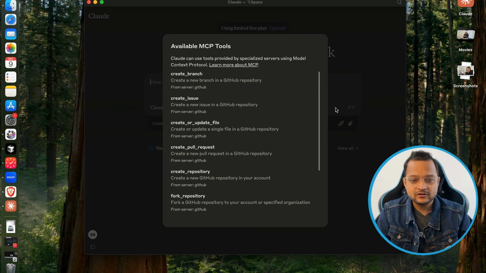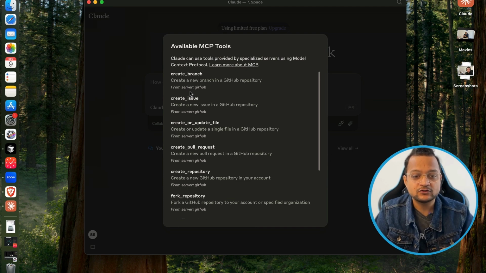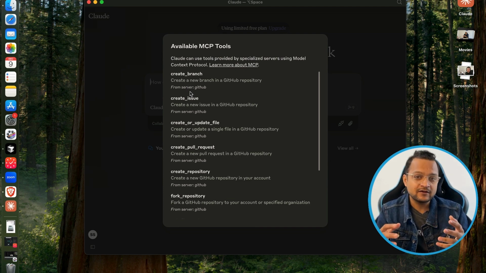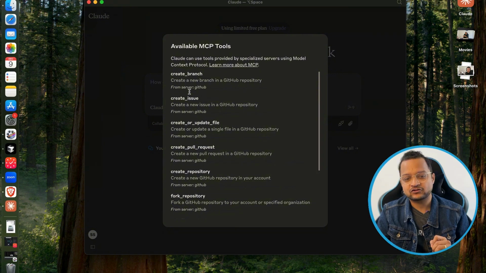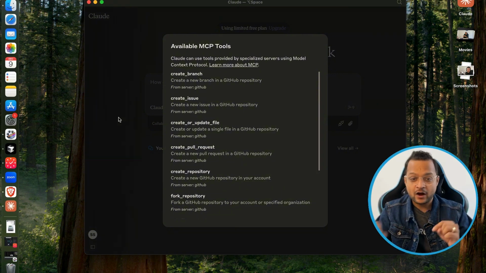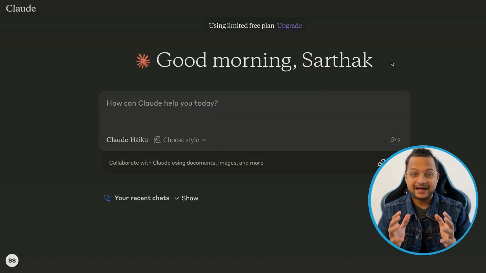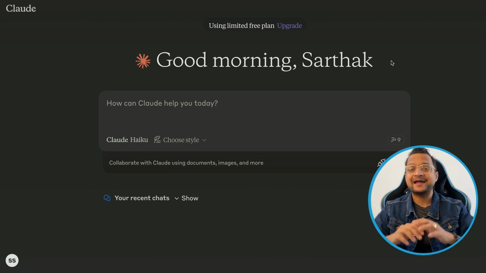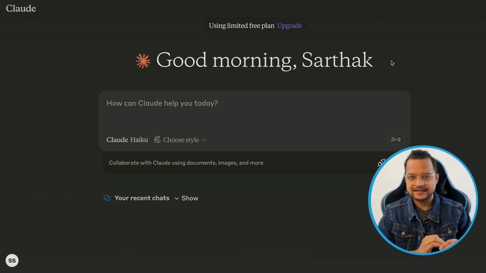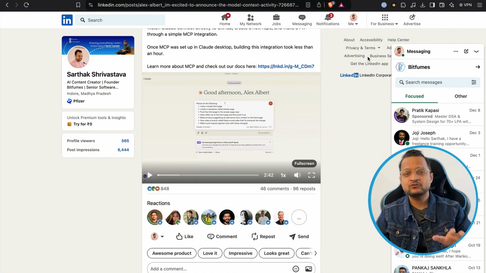If you click here, you will find all the MCP tools they have given for GitHub on our Claude desktop application. That's incredible. Now we need to use it. I have maximized this Claude desktop application and zoomed a bit so that everything will be clear. But before moving into the real magic of this MCP on GitHub, I just want to take a look